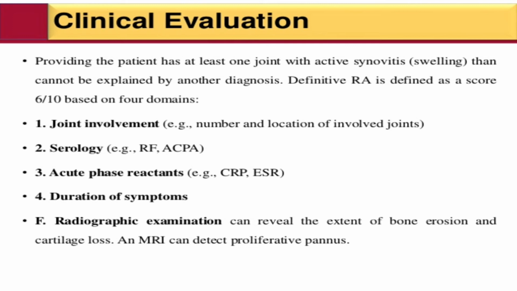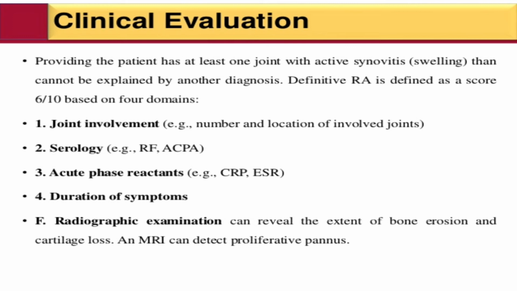Effective RA diagnosis is defined as a score of 6 out of 10 based on domains. First is joint involvement, second serology, third acute phase reactants, fourth duration of the symptoms, fifth radiographic examination. First is joint involvement, in number and location of the involved joints.